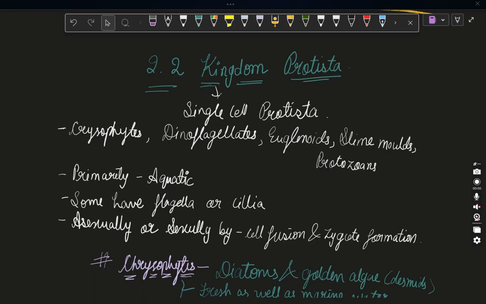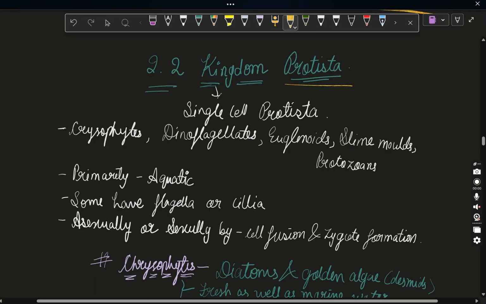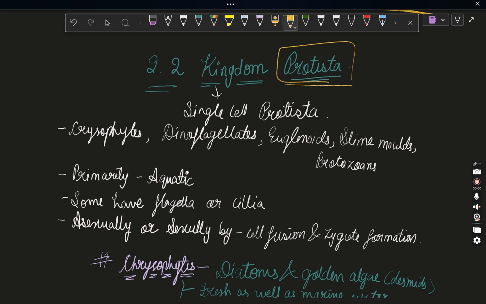Next kingdom we are going to study is the kingdom Protista. Okay, let's start with that. We last time studied kingdom Monera, which includes all the bacterial species, archaebacteria and eubacteria, which was unicellular and prokaryotic. Mainly, this is the main thing you need to remember. Next is Protista. Here again they are unicellular, but the difference is the cells are eukaryotic.